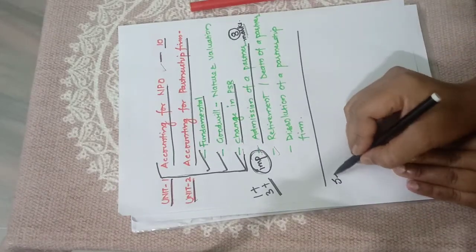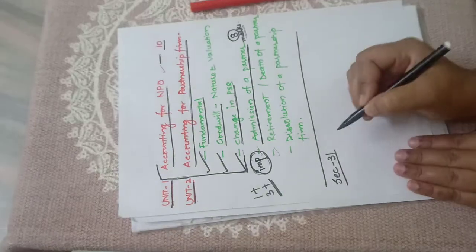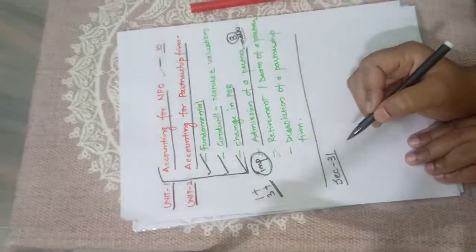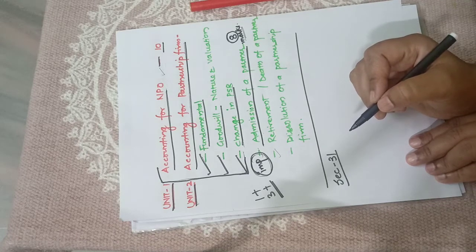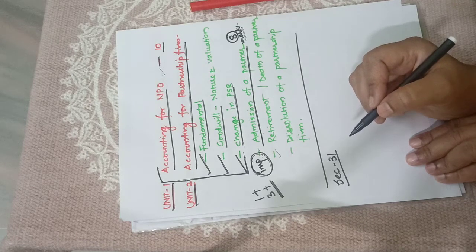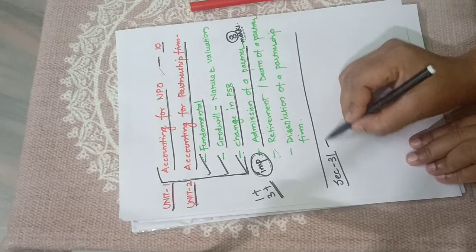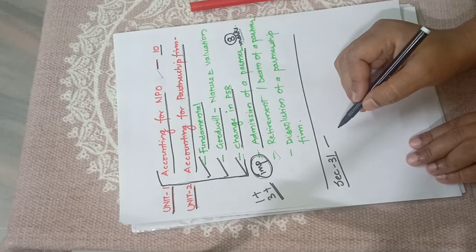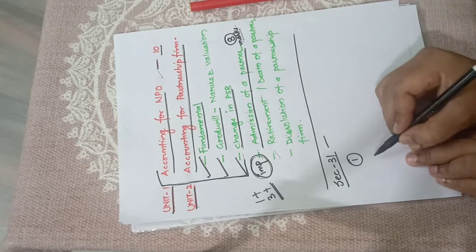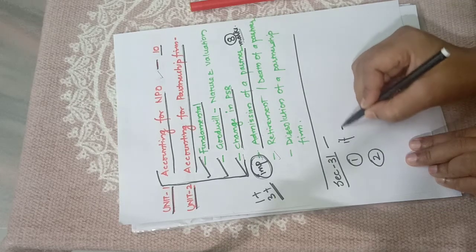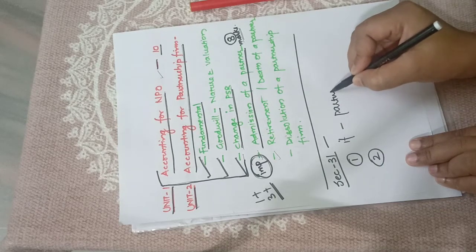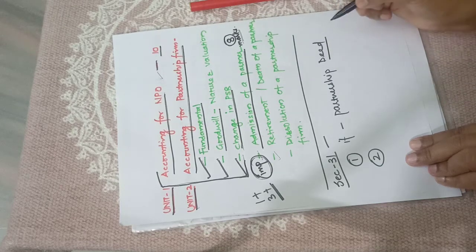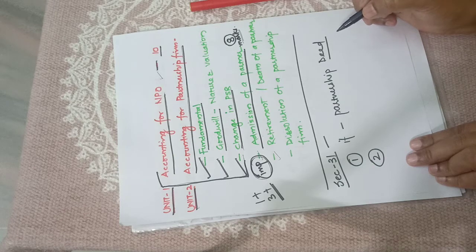According to section 31, better you learn the section. It is important for a 1 marker question. According to section 31 of the Indian Partnership Act 1932, a person can be admitted. You can admit any person in your partnership firm if 2 conditions are there. If it is mentioned in the partnership deed, then we can admit the person.